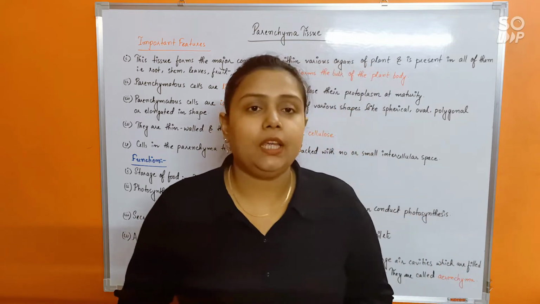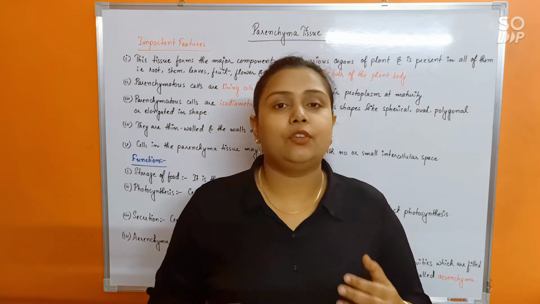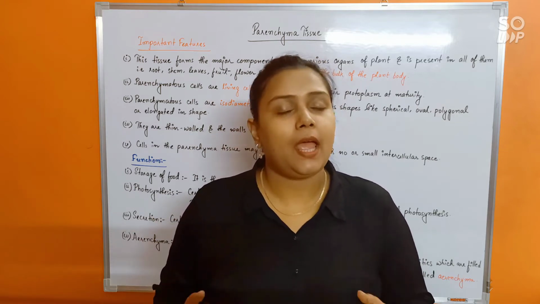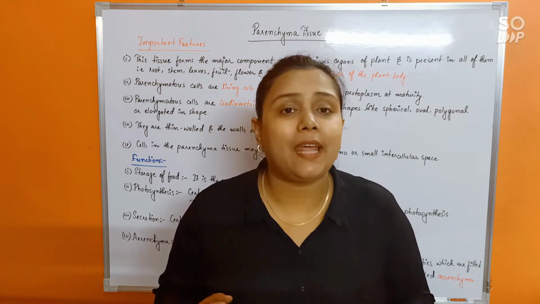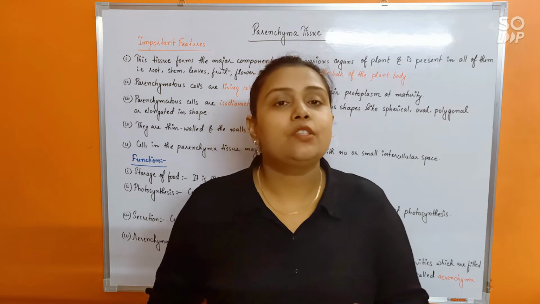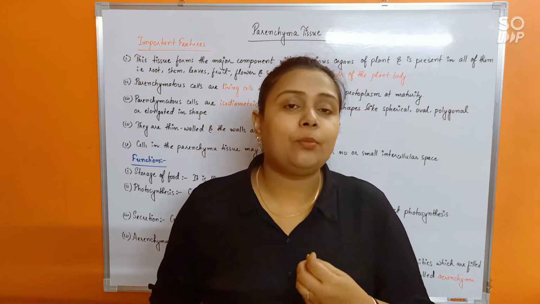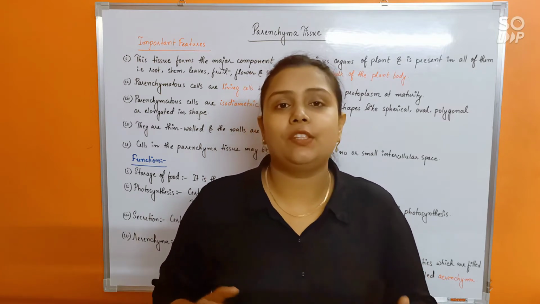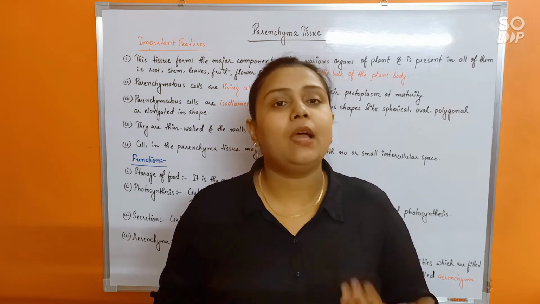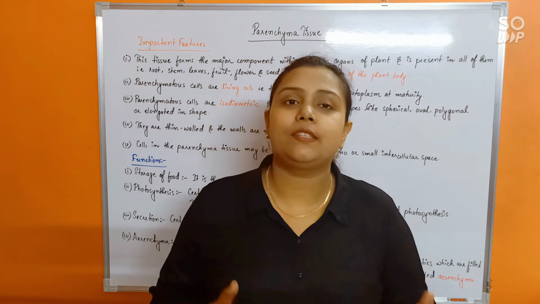But eventually, a few cells, after gaining maturity, might lose their protoplasm and convert dead. So dead cells are also present in the plant body. Hence, being a living cell becomes a differentiation here. So do remember, parenchyma tissue is made up of living cells.